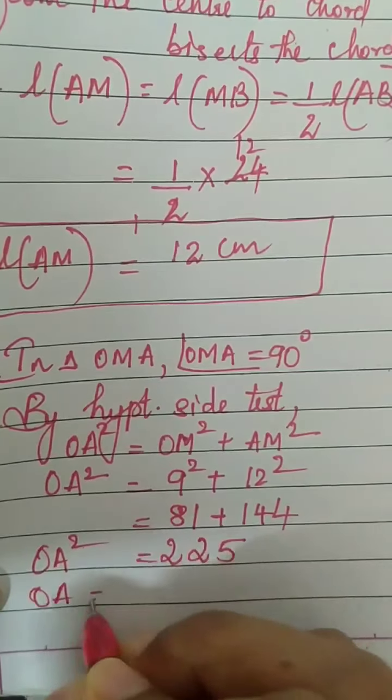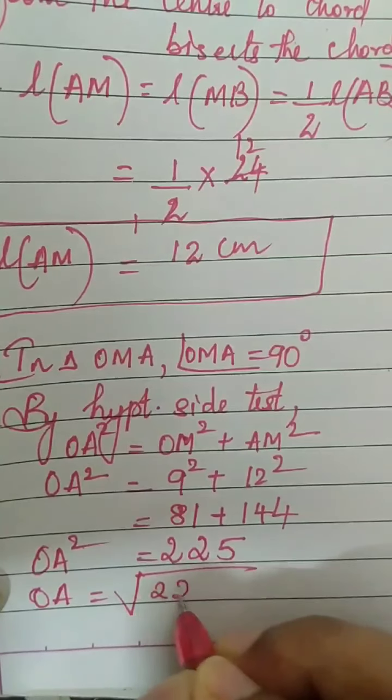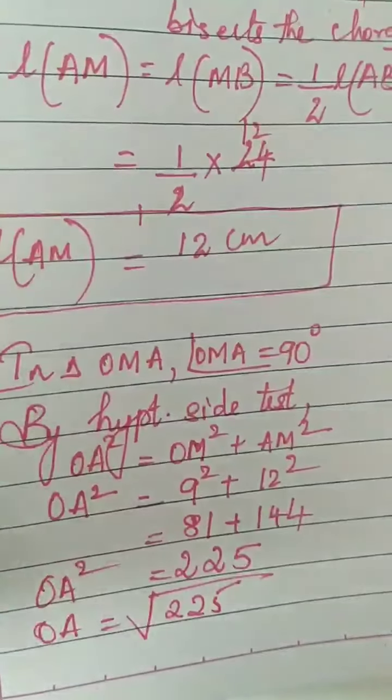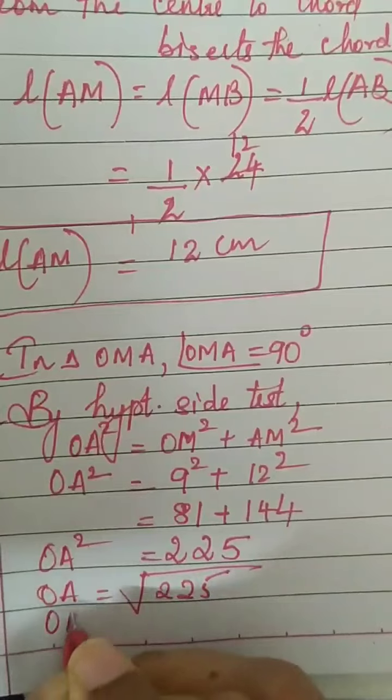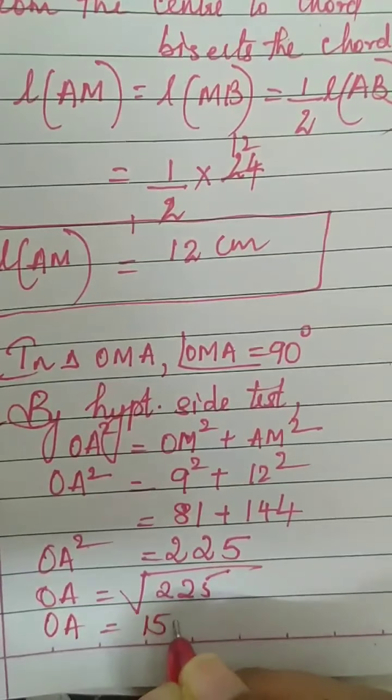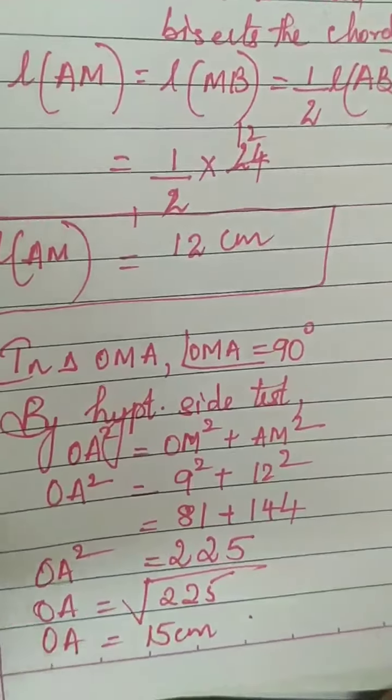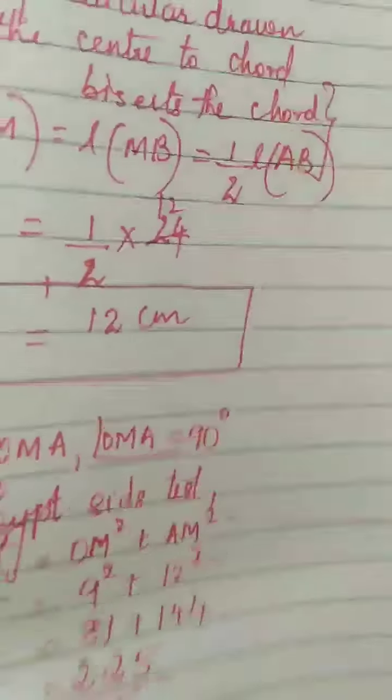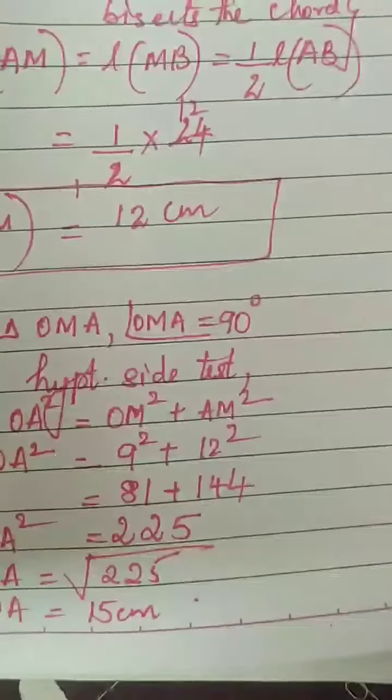So how much will be OA? Square root of 225, and square root of 225 is 15 centimeter. So OA is nothing but the radius. You got 15 centimeter and that is the question: find the radius.